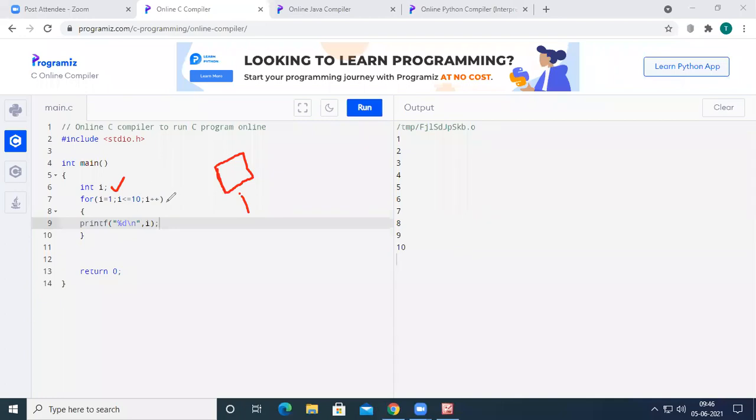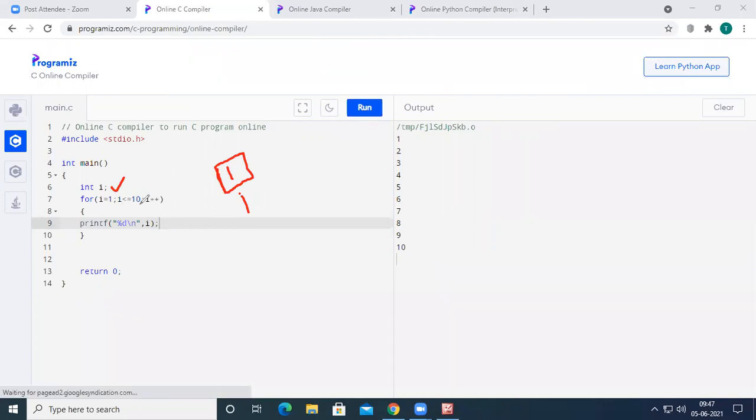In the second line, we had an initialization, a condition, and an increment. So what will be done first? Initialization will be done first. There is already a space reserved with the name i, so in that i, the value 1 will be stored. Now this value will be verified with the condition. We have taken the condition 1 less than or equal to 10, so the condition is true.